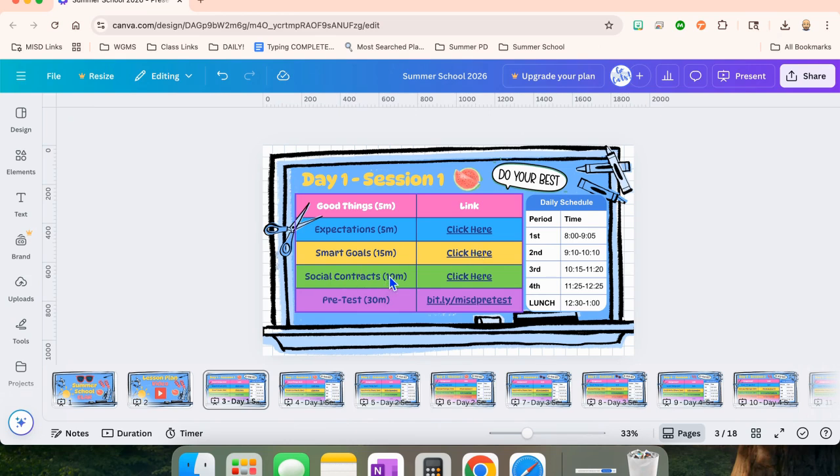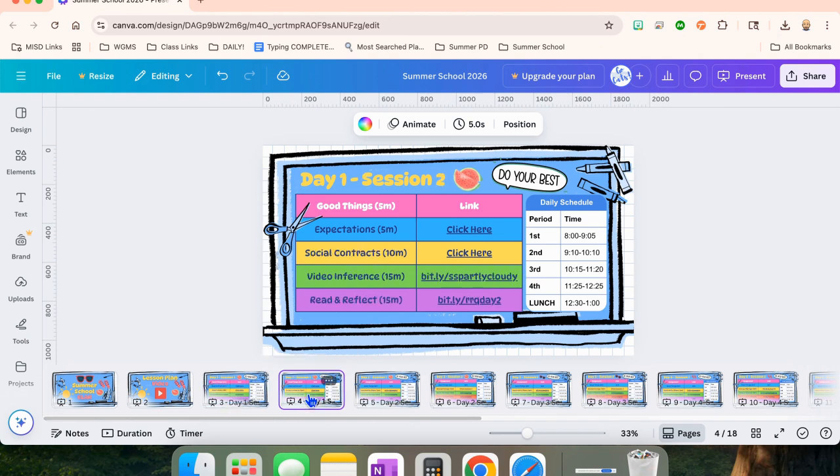They're going to do social contracts. Click here to see that. And finally, they're going to take a pretest by going to bit.ly/MISD pretest. Okay, so you'll notice that I just did everything in Google Forms and created a bit.ly for them. I felt like that was the easiest way to do this. I also have the daily schedule right over here on the right, so if they need to know. All right, so that's day one, session one.